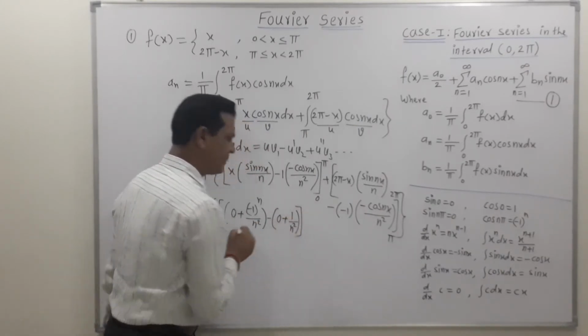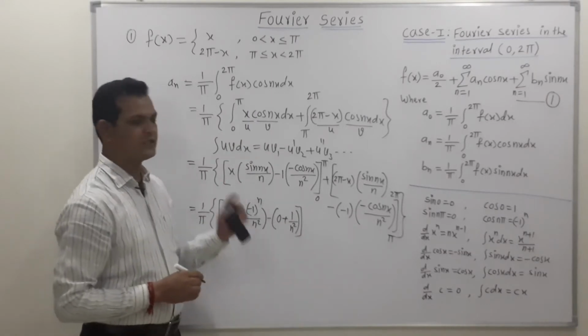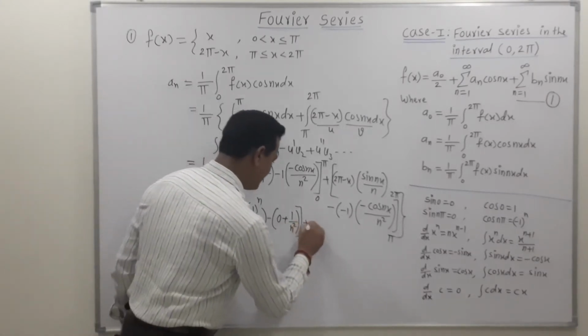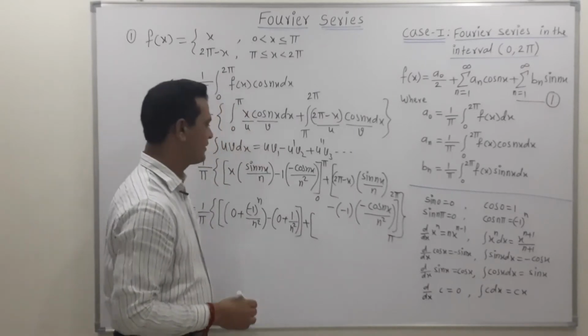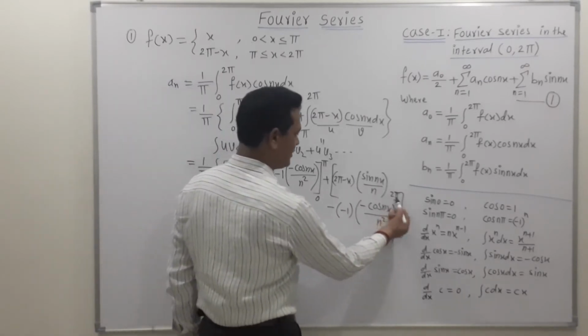So this is the value of the upper limit and lower limit for the first integration. Now apply the same concept for the second integration, where the upper limit is 2 pi.